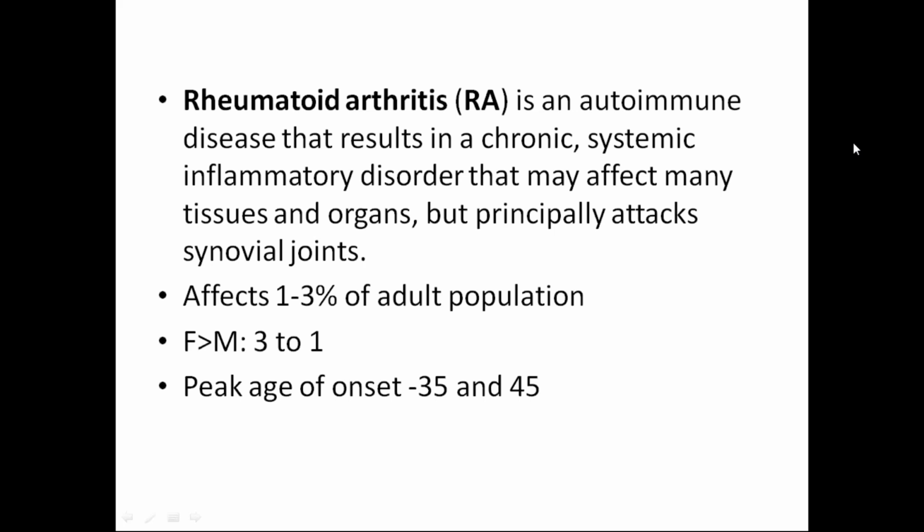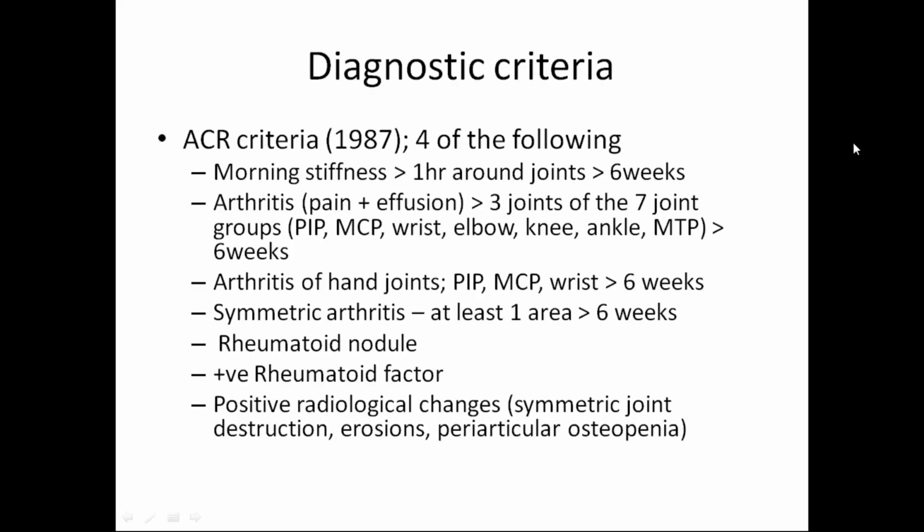If it is autoimmune, they will suffer from arthritis. Next, what is the main diagnostic criteria for this? We have the ACR, American College, criteria which fit here. If any 4 of the following criteria are seen in a particular patient, you can simply diagnose him as rheumatoid arthritis. Now, what are these particular symptoms?